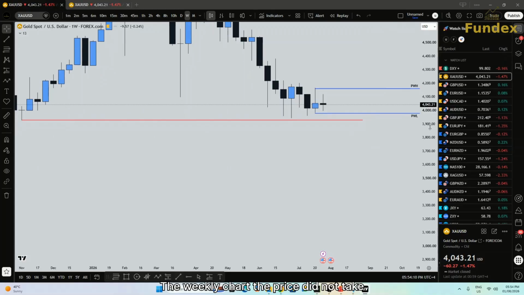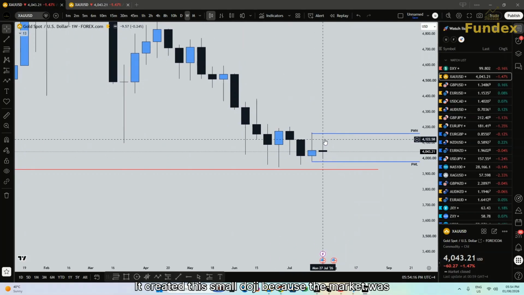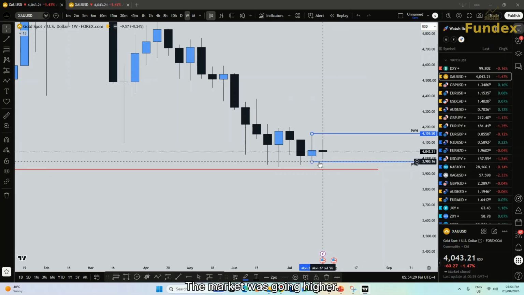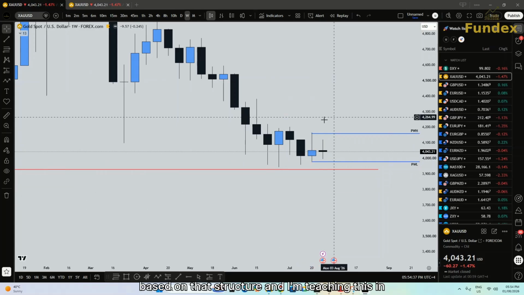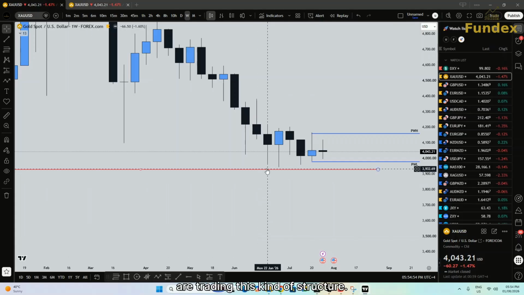On the weekly chart, the price did not take the low or the high. It created this small doji because the market was still in uncertainty. Irrespective, there were good trades both ways. The market was going higher, we were catching trades. The market was going lower, we were catching trades based on that structure. And I'm teaching this in my community about the liquidity zones and what we are looking for when we are trading this kind of structure. So now let's go to the daily chart.